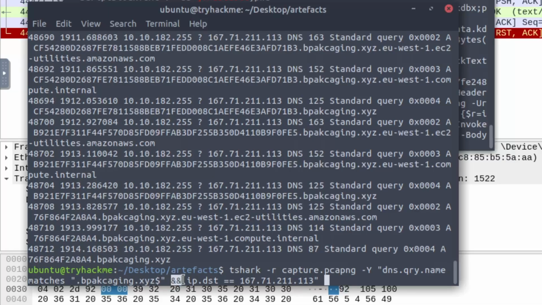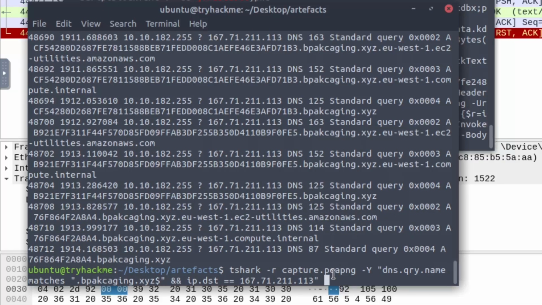And we do two ampersands to include that we also want the destination to be the IP address that we found earlier, when they had started the exfiltration. When we run this, we get a series of requests, or these responses, excuse me. We see bpackaging.xyz, and then we also see bpackaging.xyz and then .eu-west, and it's going to Amazon AWS.